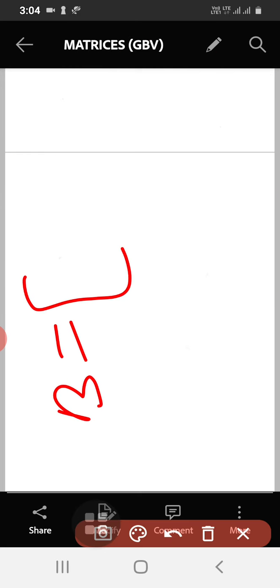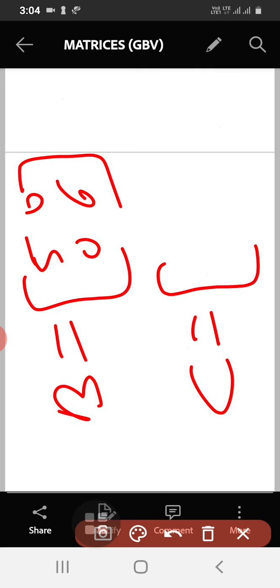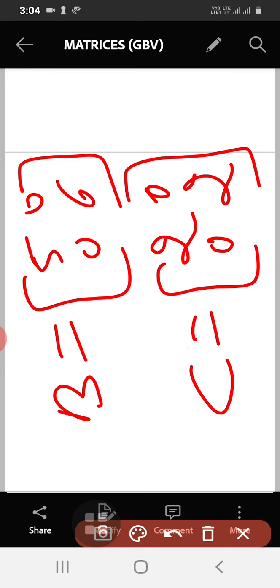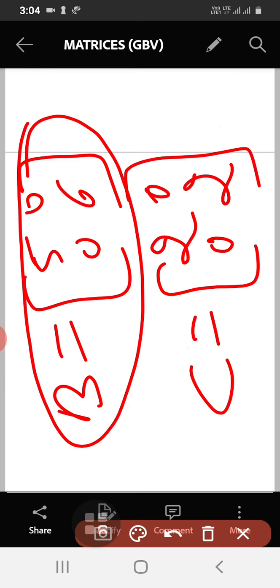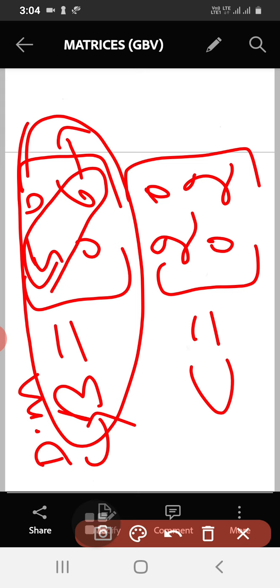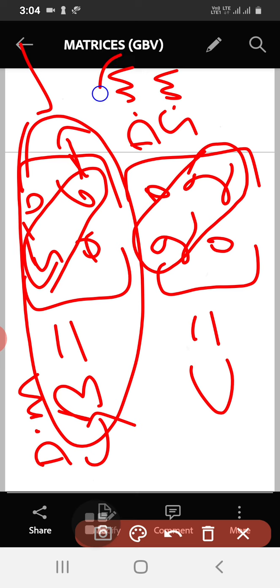See, I will write 2 examples here. So I will write this one and see this one. See here, this is matrix B. So it is a diagonal matrix, because diagonal elements are present, non-diagonal elements are 0, and also here 5 is not equal to 6. Therefore, it is not a scalar matrix. It is a diagonal matrix. See, this one is a diagonal matrix. Also, it is a scalar matrix. Why is it a scalar matrix? Because diagonal elements are equal. Okay, this is the difference between diagonal matrix and scalar matrix.